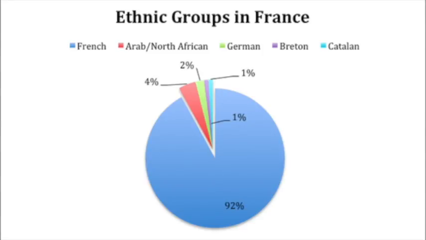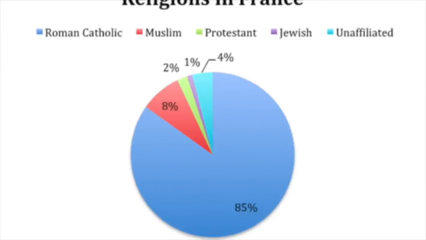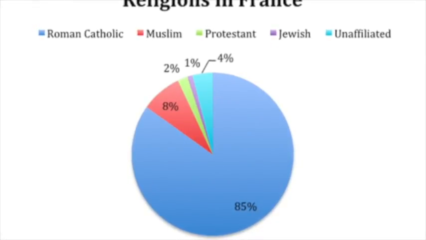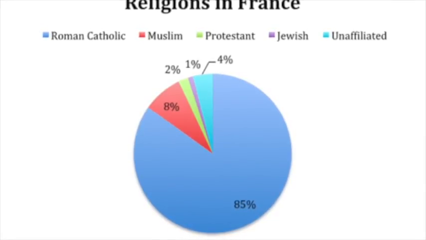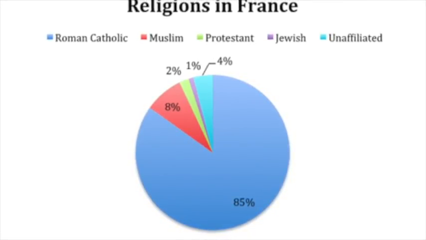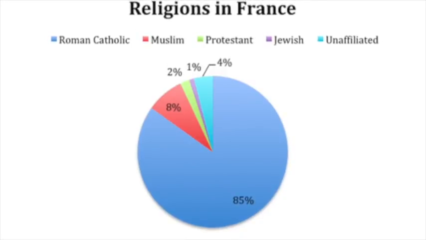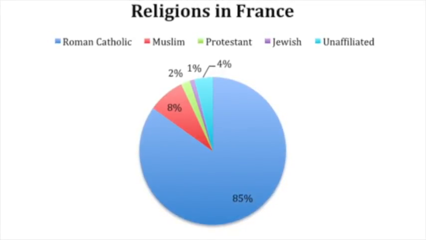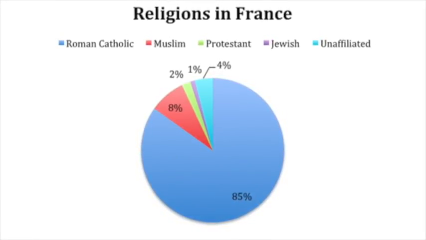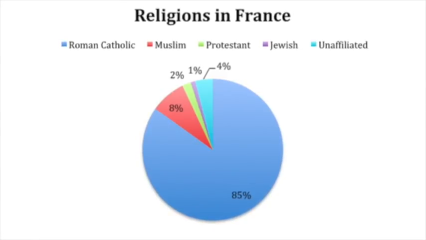The religion in France is mainly Roman Catholic, reigning at 85%, along with Muslim, at 8%, Protestant 2%, Jewish 1%, and 4% of the population remains unaffiliated.